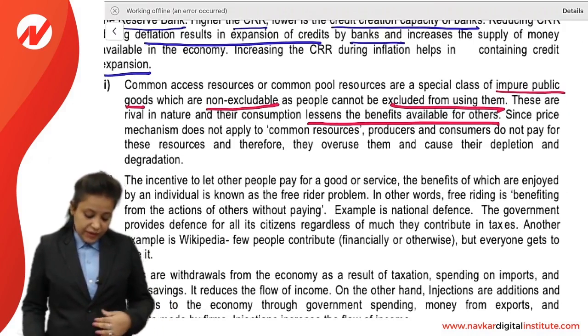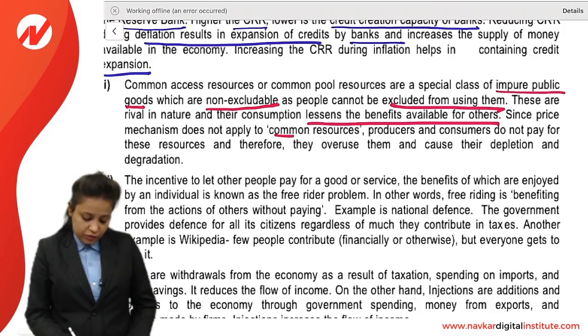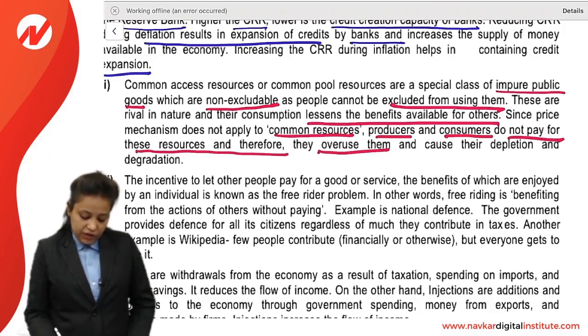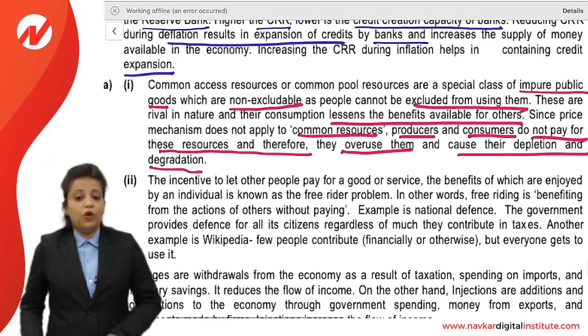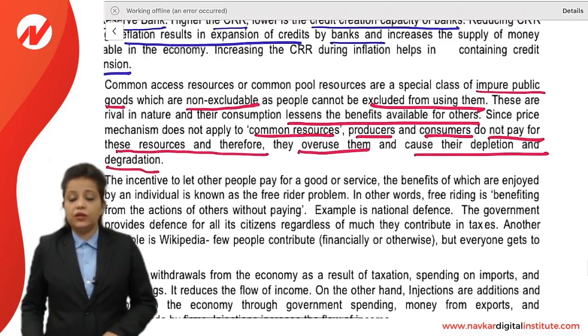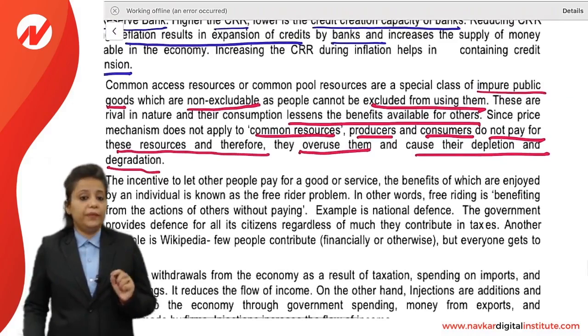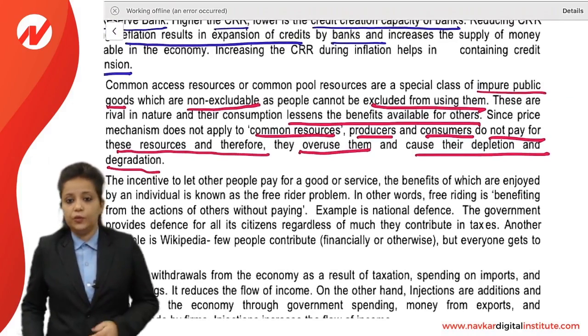Since price mechanism does not apply to common resources, producers and consumers do not pay for these resources and therefore they overuse them and cause their depletion and decay, like natural resources. So common access resources are a special class of impure public goods which cannot be excluded.